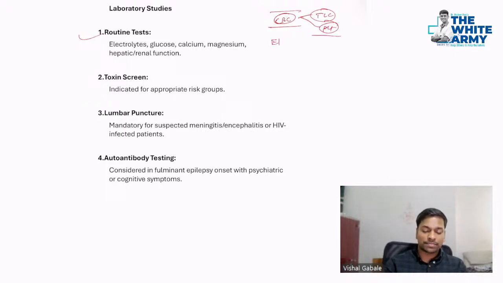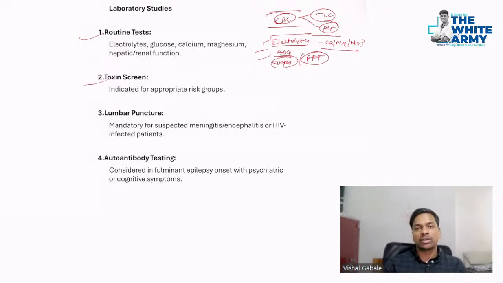Then electrolytes. As you know, various electrolytes like hypernatremia, etc. can cause metabolic encephalopathy. Even calcium, magnesium, sodium. Sugars, very, very important. Even RFT, right? Uremia, etc. All will give you a clue for the diagnosis. Along with that, a toxic screen should be done if the person is taking certain drugs, or if there is copper poisoning, etc., or any other substance abuse.